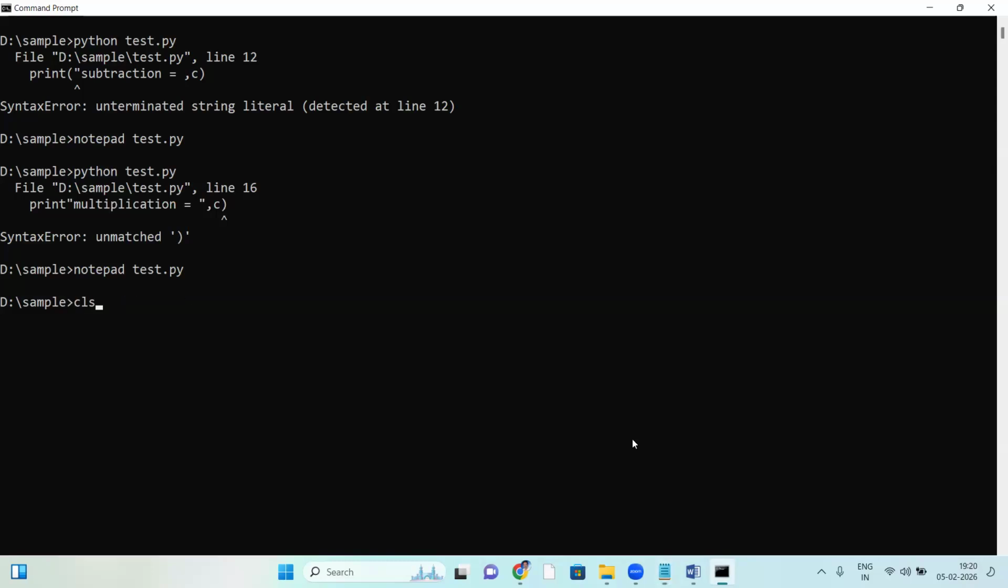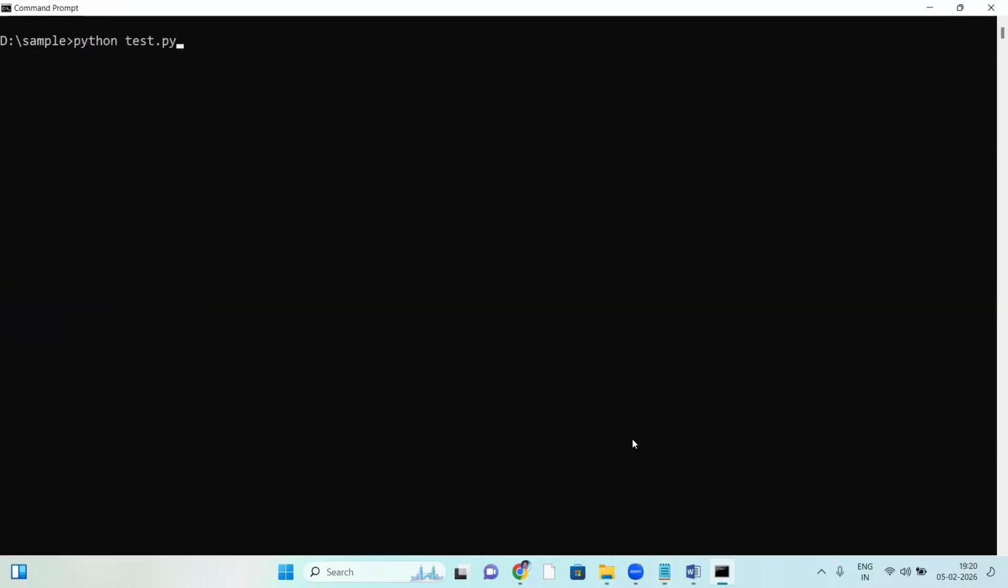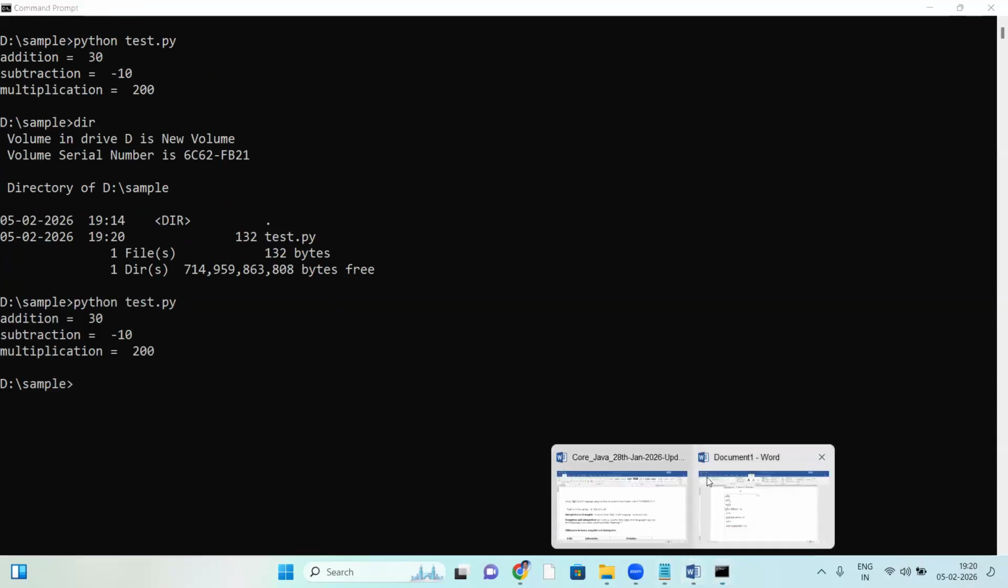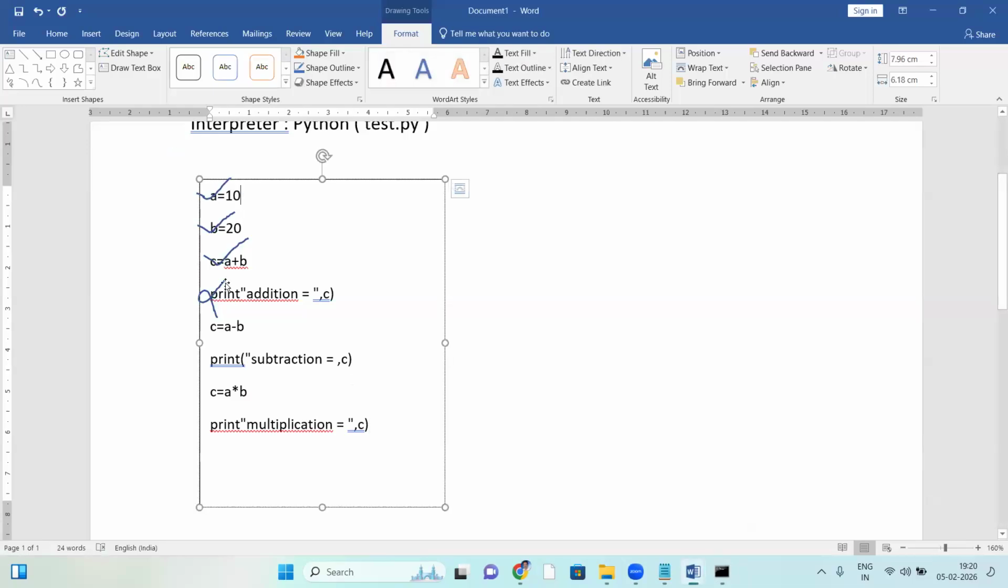Next, run it. Yes, that's all. The source code is executing directly here. So what is happening here? The interpreter checks line by line. If any error comes, it stops. So the interpreter shows only one error.